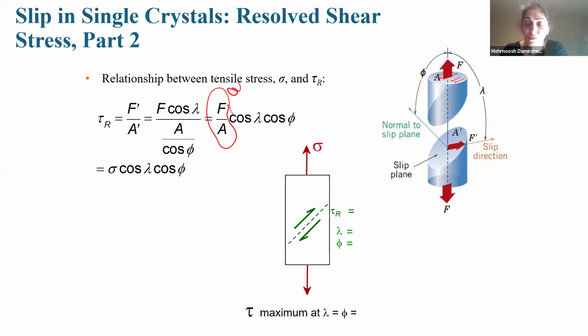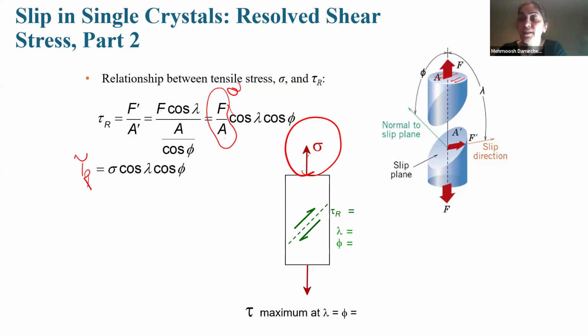So the resolved shear stress, or tau R, is sigma cosine lambda cosine phi. So here we have sigma, but if we want to talk about the slip system and the slip direction, it is converted to a resolved shear stress as sigma cosine lambda cosine phi. Why?